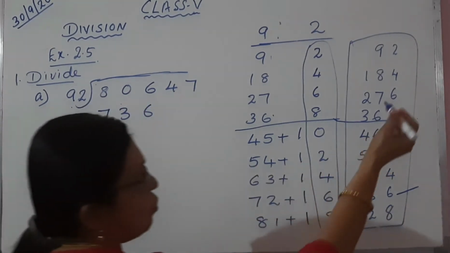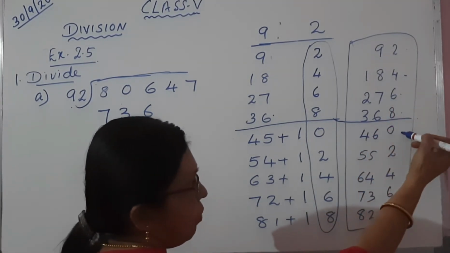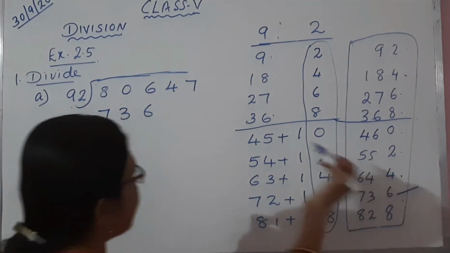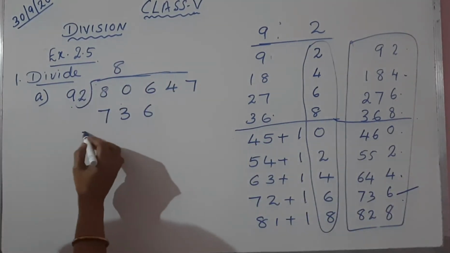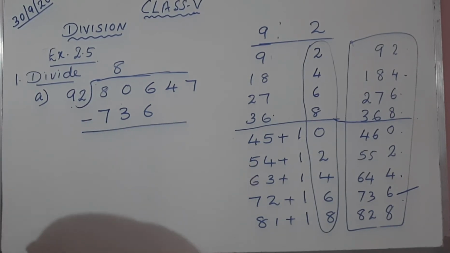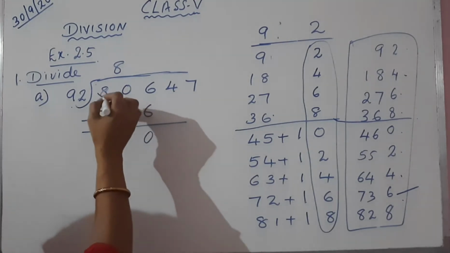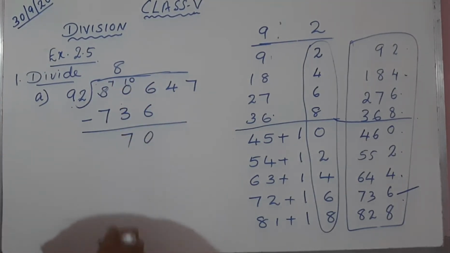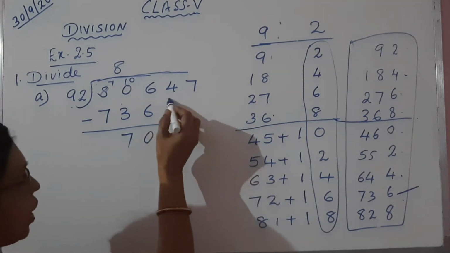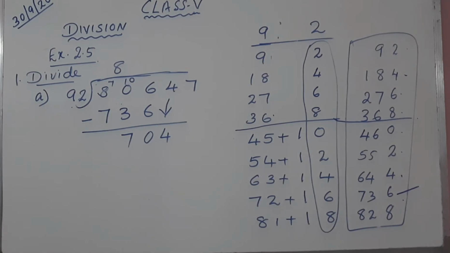How many times? How to find out? Count that. 1, 2, 3, 4, 5, 6, 7, 8. 8 times. So 8 times 92 we are getting 736. Now you have to subtract that. 6 minus 6 is equal to 0. From 0 not possible. Borrow 7, 10. 10 minus 3 is equal to 7. Here we have to bring down this 4 now. So we got 704 now.